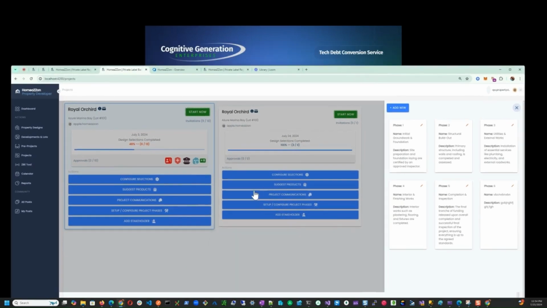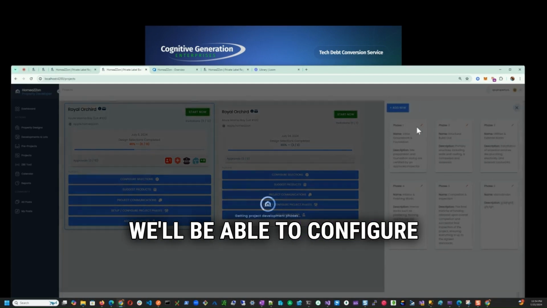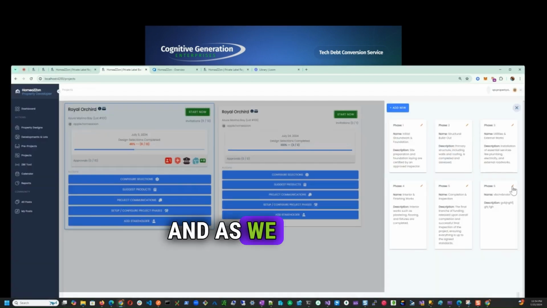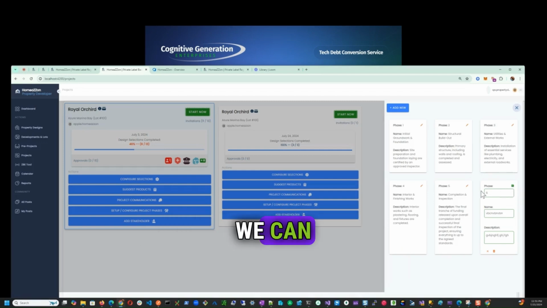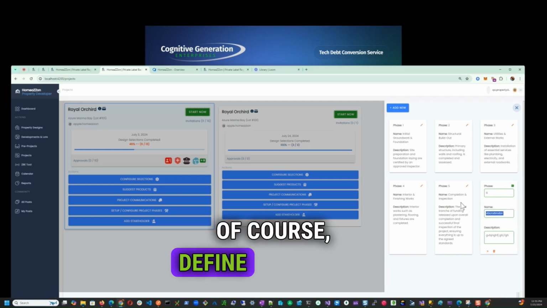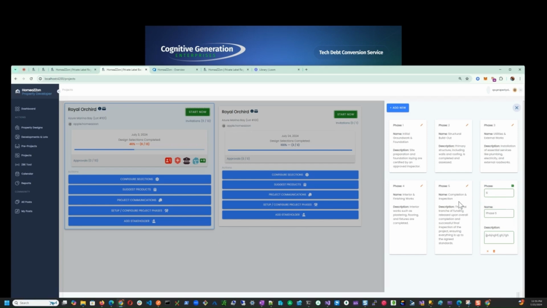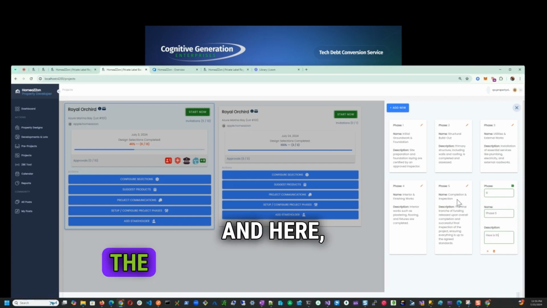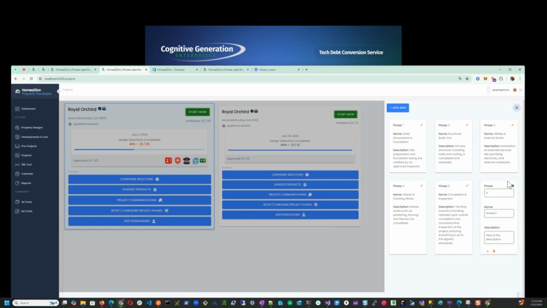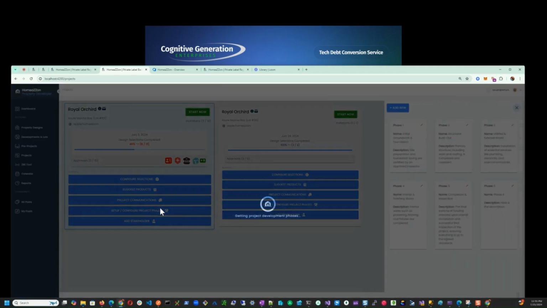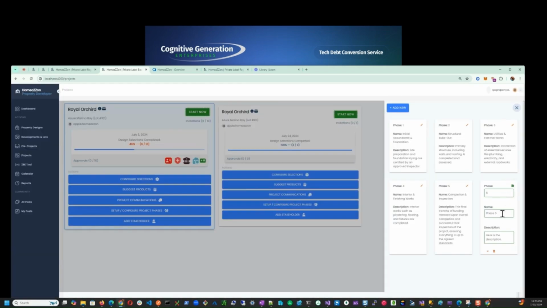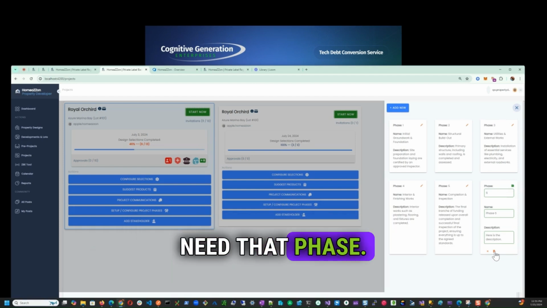All right, so from here, once I click on configure project phases, we'll be able to configure the project phases. And as we see here, I have this junk phase. We can set the phase order, 1, 2, 3, 4, 5, and we can, of course, define the phase 6. And here is the description. And save that if we wanted to. We can go back and look at those project phases. Now we'll go ahead and delete that because we don't actually need that phase.